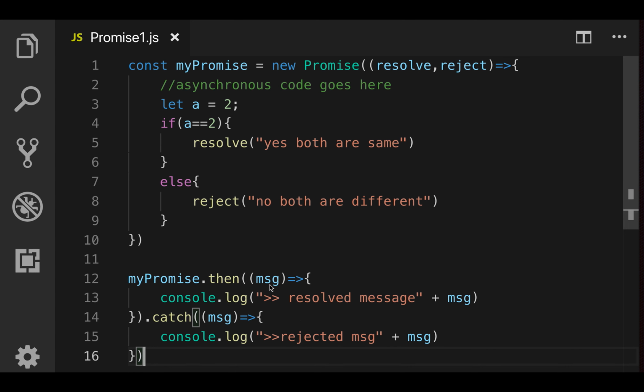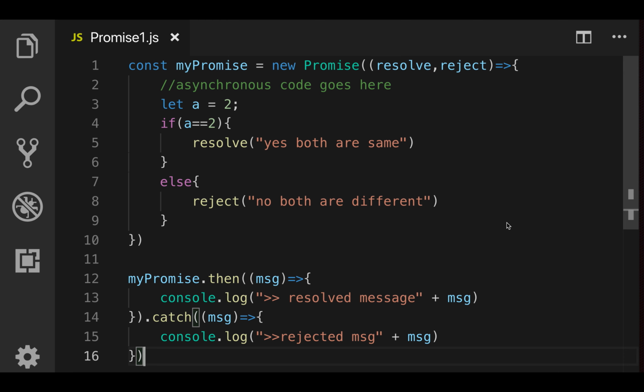The callback passed to the then function holds the part which has to be executed after the promise is resolved. If we take the same taxi example, when the promise is resolved, that is, when the driver accepts our request, we have to hire the taxi and travel to the destination and so on. Similarly, the callback passed to catch holds the part which has to be executed when the promise is rejected. In the same example, if the driver rejects our request, then we have to request another taxi.